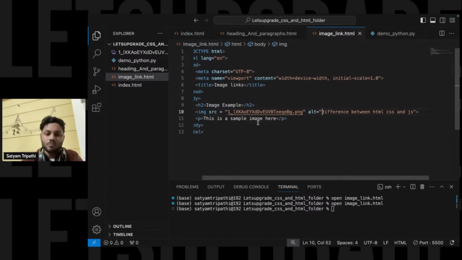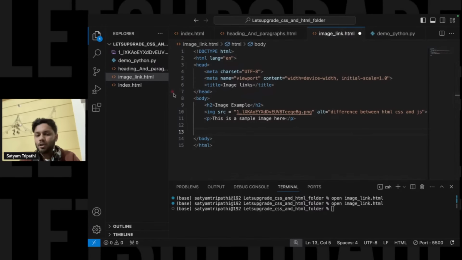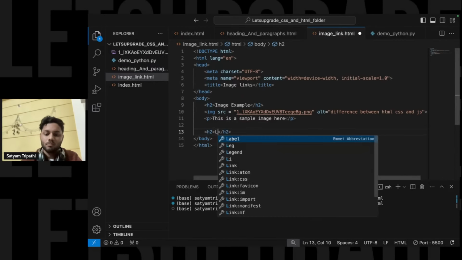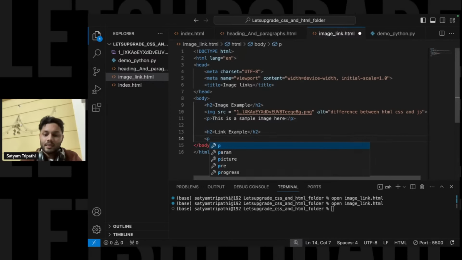Okay, now similarly let us say over here you will be able to see the image. Now with respect to the image, there is one more thing, image and link we are talking about. If I have to provide some kind of a link, let us say h2, in the h2 heading I'll write link example. And over here for providing a link, let's create a paragraph.